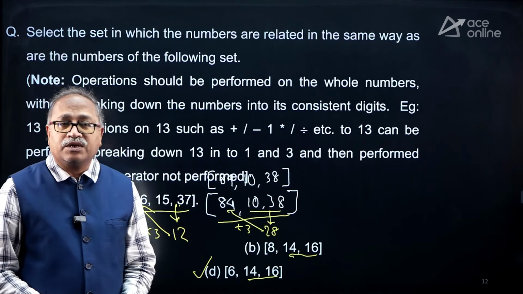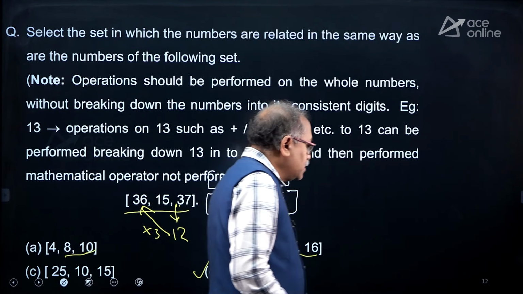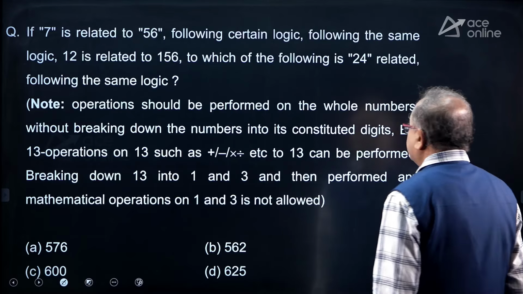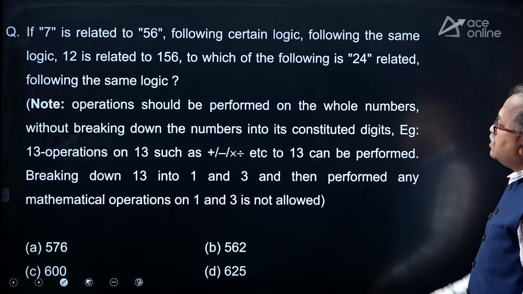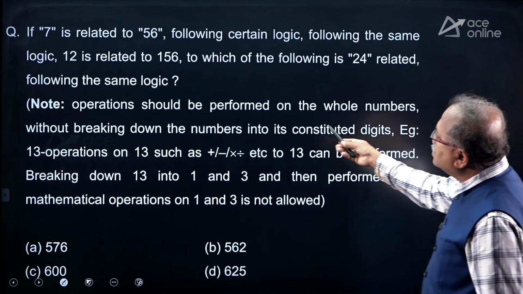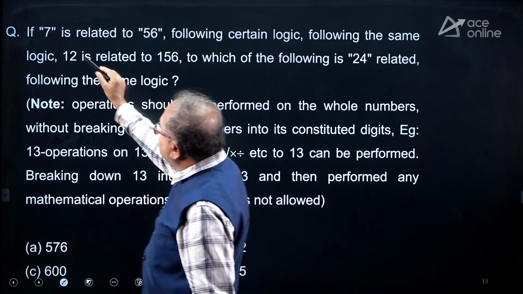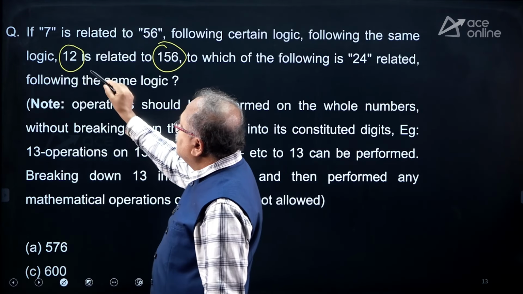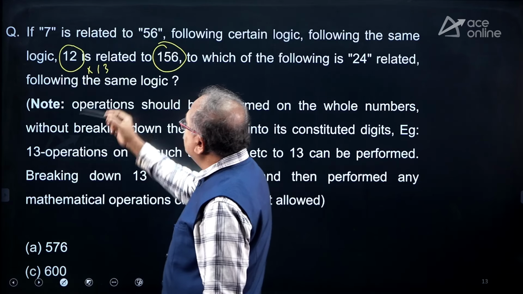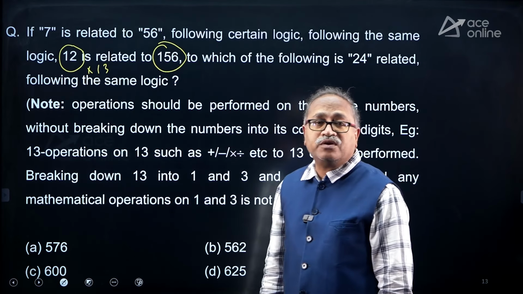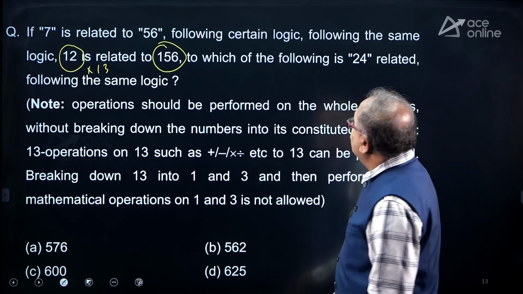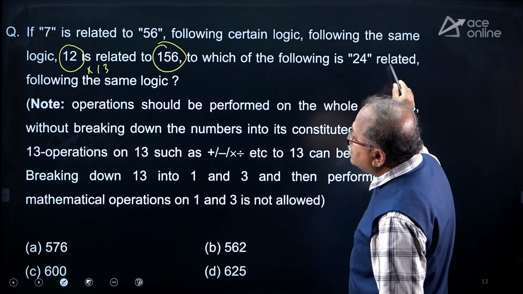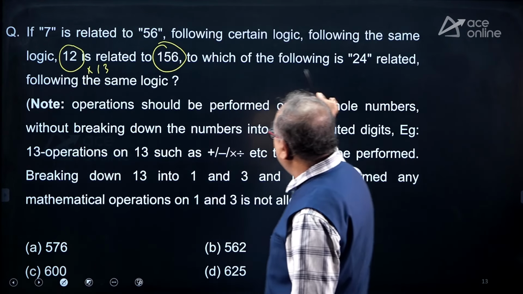I am moving on to the next one, and the next one is this. Again, it is talking of the same thing, that if 12 is read as 156, can you notice that 12 into 13 is 156 if you are comfortable with multiplication? Now, here 24 is related to what? The same logic.